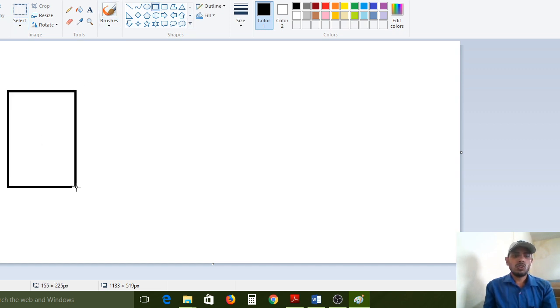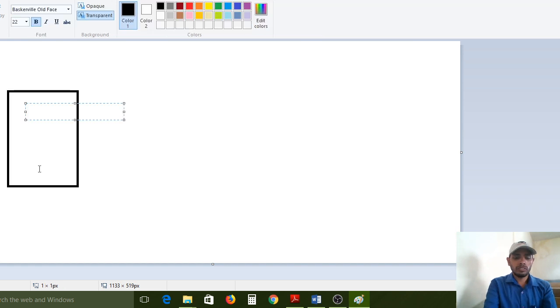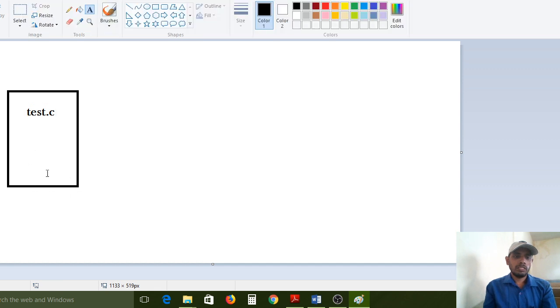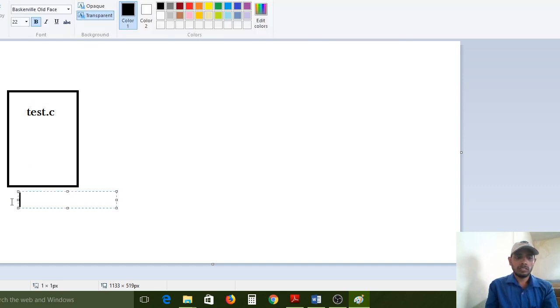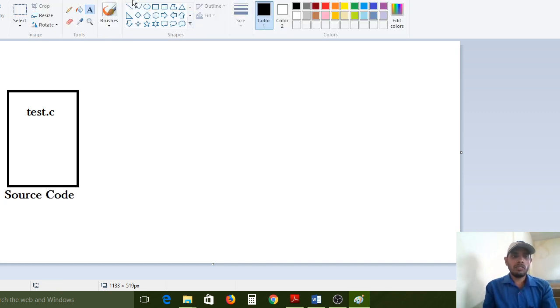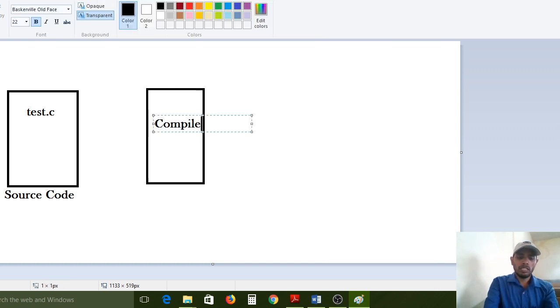This is the source code, C language source code, Test.c. This is called source code. After that we need to compile now. The compiler will convert this file.